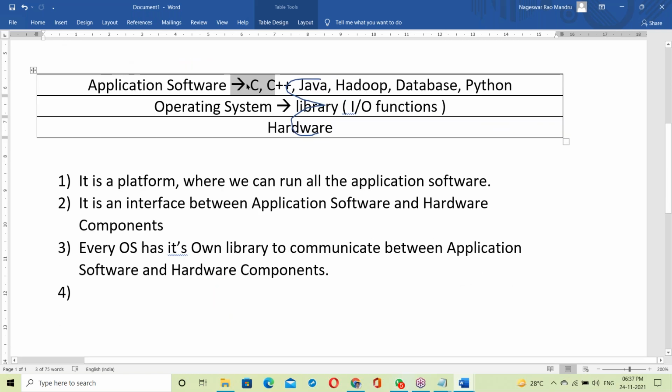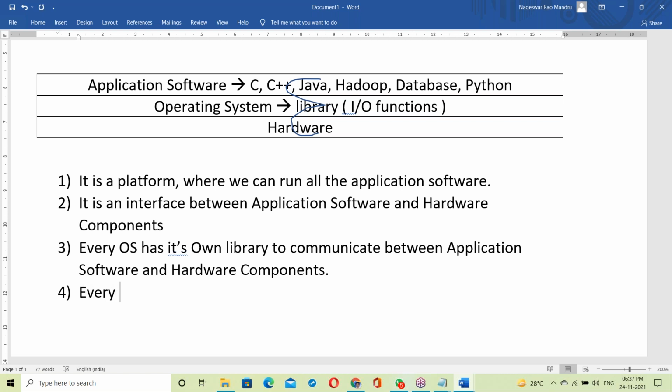Okay, yes. So every program has to link with OS library to communicate with hardware components. This is a very, very important point. Try to remember this, to understand Java features. Every program has to link with OS library before going to run it.